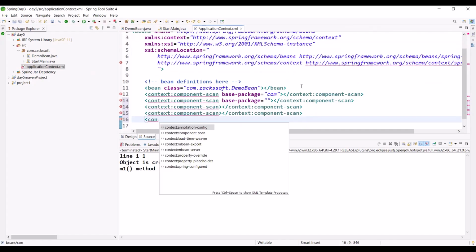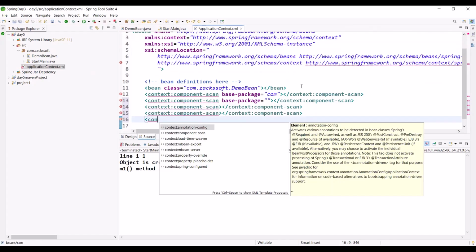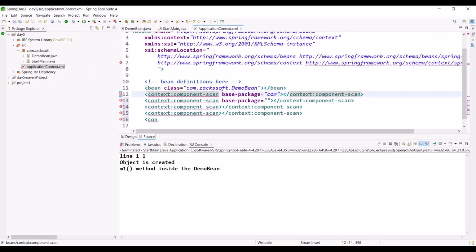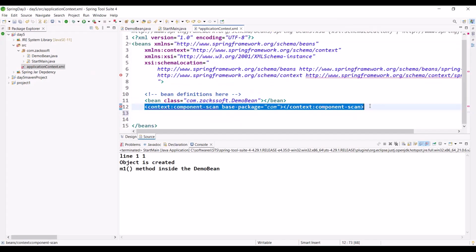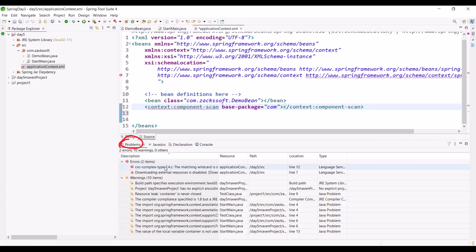Right now, if I write, I will get the auto suggestion on tags. Right now, don't ask what is the purpose of component scan. Don't ask, I'll explain. Ignore everything. Even if you want to solve the problem, maybe you can solve. Go to your problems section, click here. You will get some error, right?